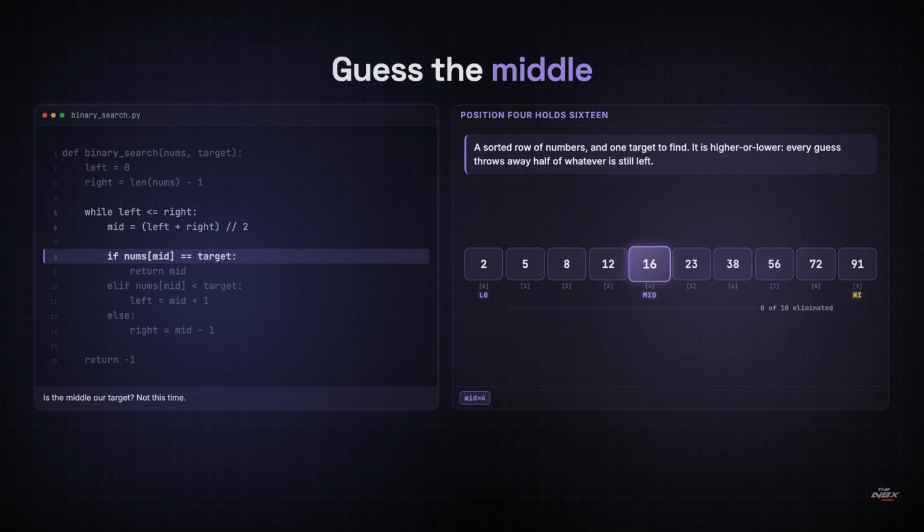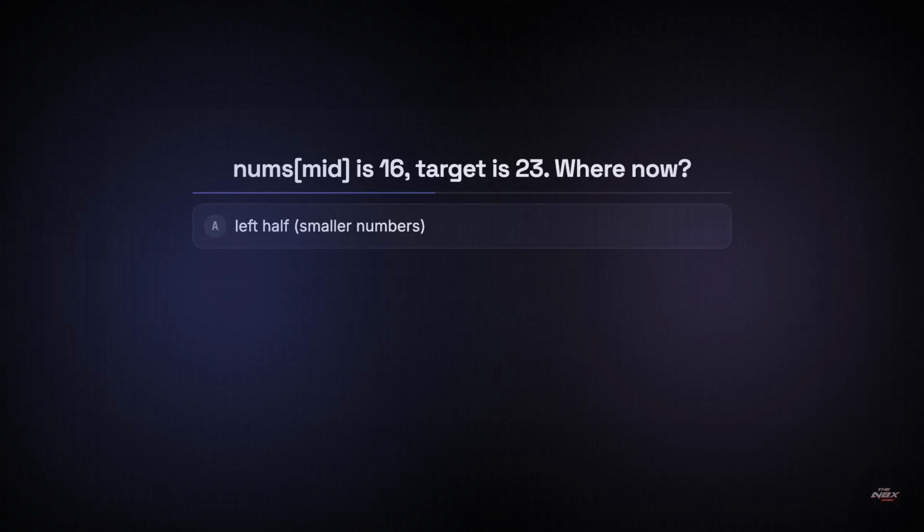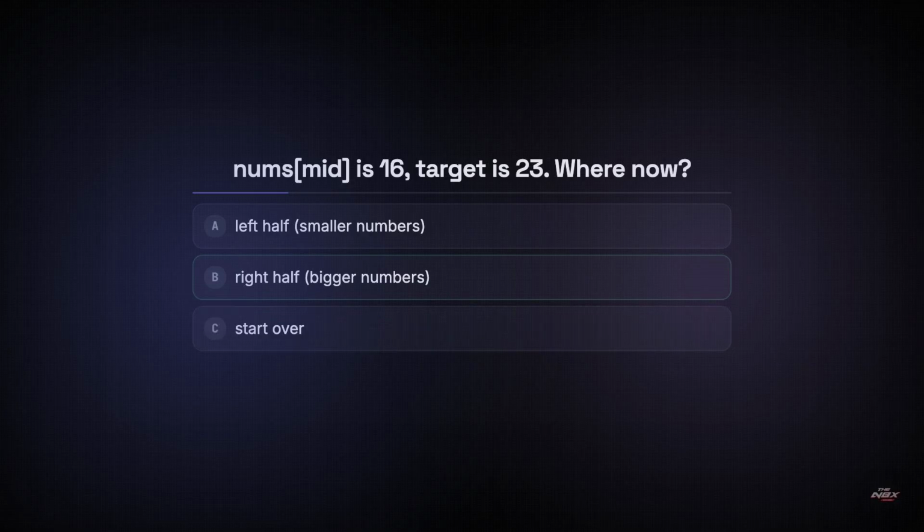Is 16 our target? No, 23 is bigger. And because the list is sorted, everything left of 16 is smaller still, so none of it can possibly be 23. Straight from the dojo. We found 16 at the middle, and our target is 23. 16 is smaller, so where do we look now? The left half, the smaller numbers. The right half, the bigger numbers. Or start over. Have a think, and pause the video if you'd like a moment.